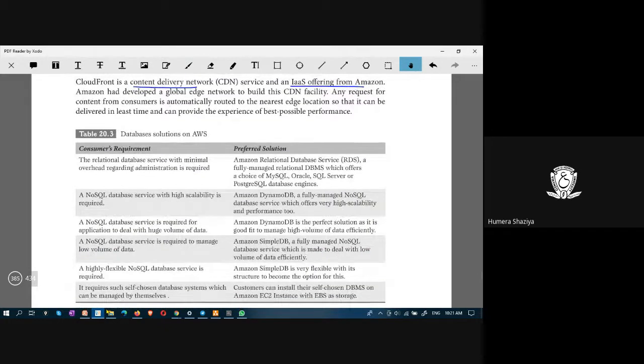Then Amazon has developed a global edge network to build the CDN facility, and any request for content from a consumer is automatically routed to the nearest edge location.